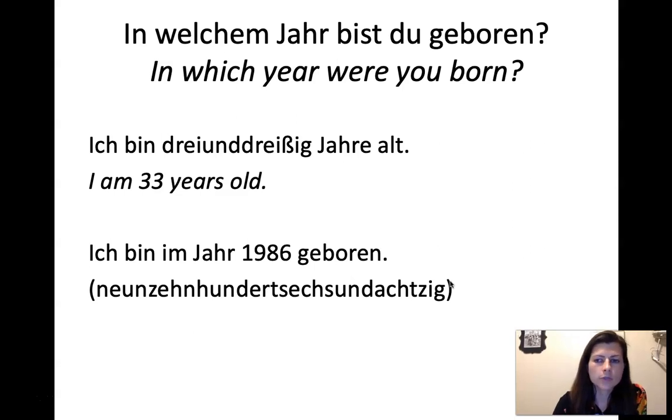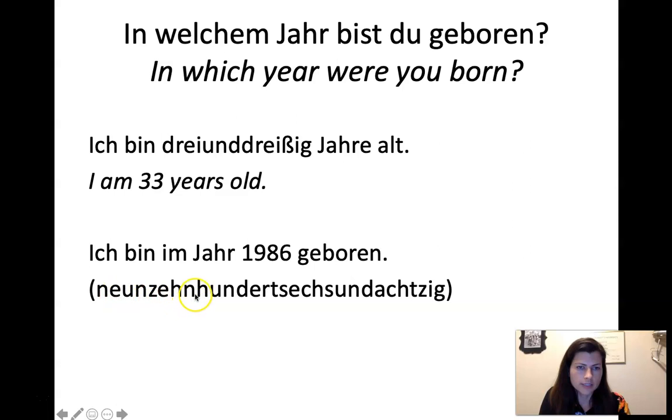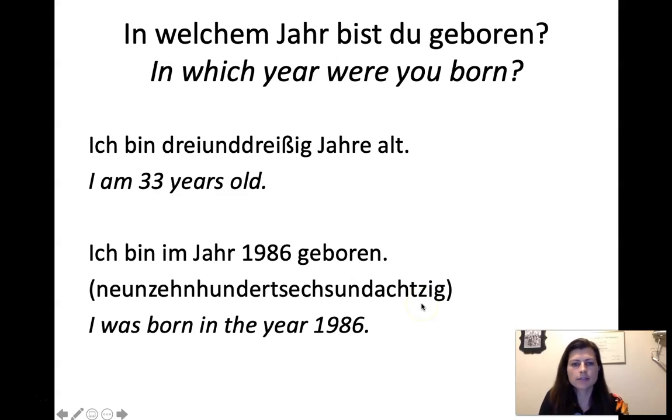1986. So it's all written as one word. In English, we would have them separate words, but in German, they just love compound nouns. They're everywhere. So it's all written as one word, but technically it's not more letters than the English equivalent. If you were to write out 1986, we don't say the 100 part. It's a lot of letters, right? But in German, you have to say that 100, or else it sounds unfinished. So there's 19, and then 100, 1900, and then 6 und 80, 6 and 80. 1986. I was born in the year 1986.